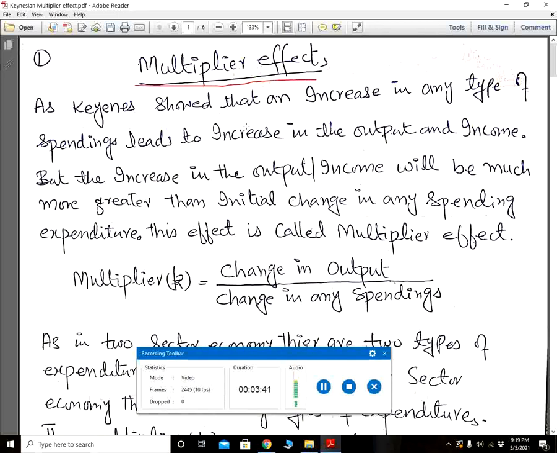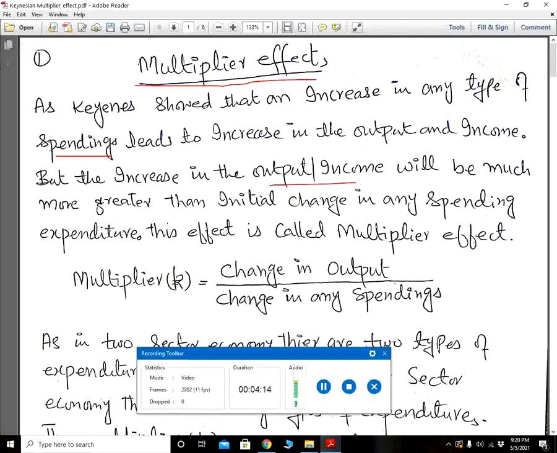As Keynes showed, an increase in any type of spending leads to an increase in output and income. Of course, if spending increases, it will obviously increase the national income and employment. But the increase in output and income will be much greater than the initial change in spending expenditure.